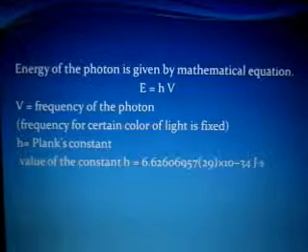The energy of a photon is given by the mathematical expression E is equal to h nu, where nu is the frequency of the photon. As we have discussed before, the energy of a photon depends upon the frequency, not upon the wavelength, and h is Planck's constant.